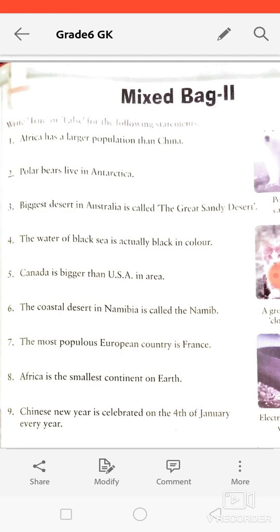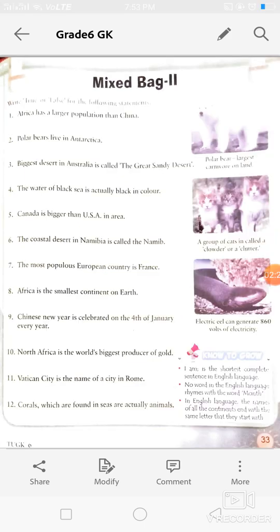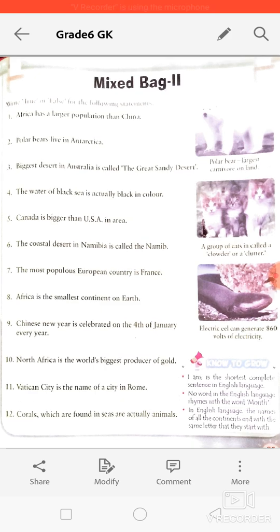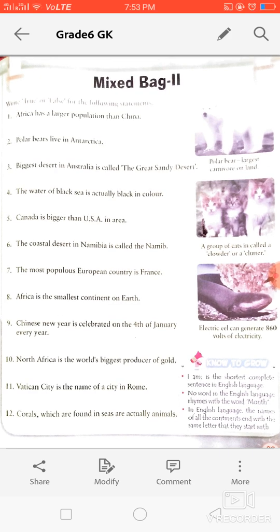First is, Africa has a larger population than China. In this page we have a mixed bag, in which we have some GK questions based on different fields. So the first question is, Africa has a larger population than China. I hope you all know the answer of this question. Okay, so this one you will attempt yourself.